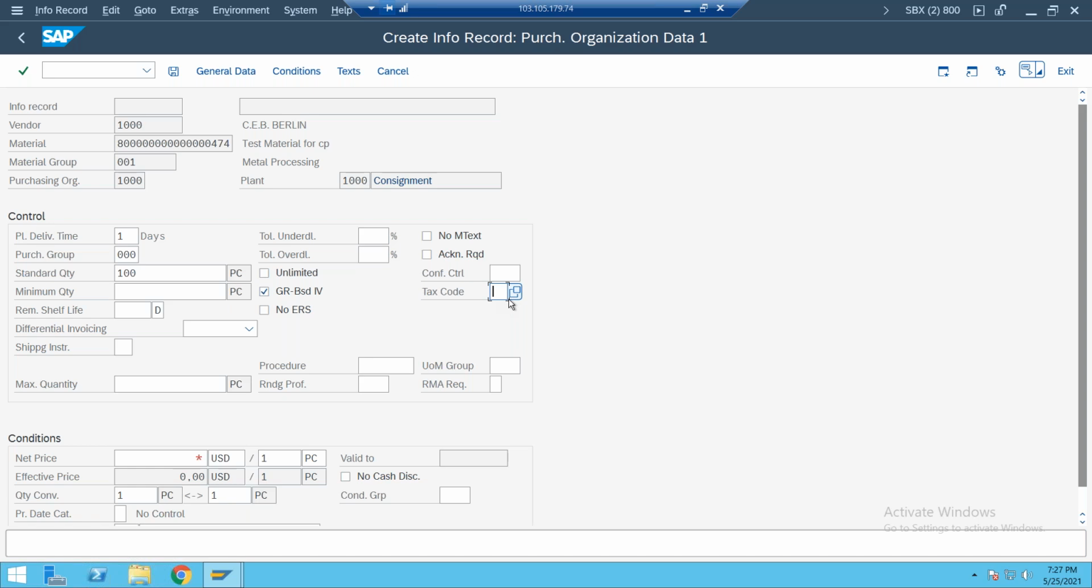Okay, so when the system is not allowing us to enter the price, how are you able to enter the tax code here? Okay, so both will be greyed out. So here itself, we need to mention any suitable tax code. I'm just making it 0% tax here. Okay, now the net price.